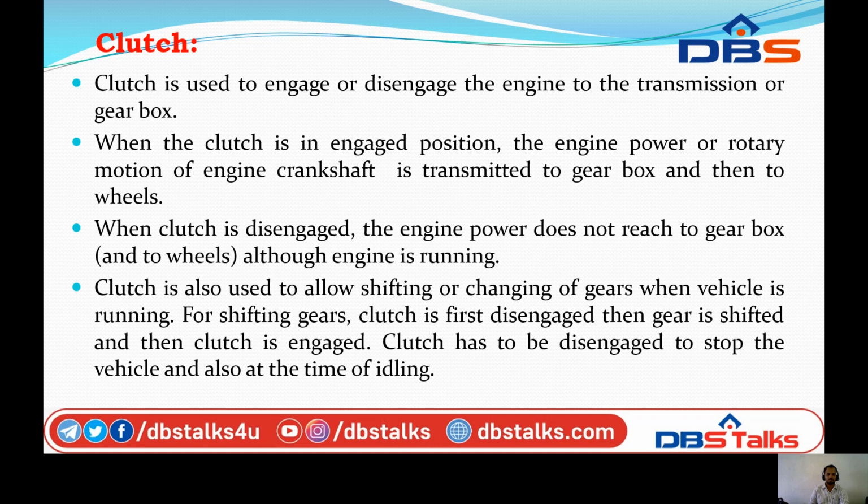When the clutch is in the engaging position, the power or the rotary motion of the engine crankshaft is transmitted to the gearbox and then to the rear wheels. Only when the engine power is transmitted from the crankshaft to the gearbox will the power wheels be operated. When the clutch is disengaged, the engine power doesn't reach the gearbox, so it doesn't move the running wheels, although the engine is running.